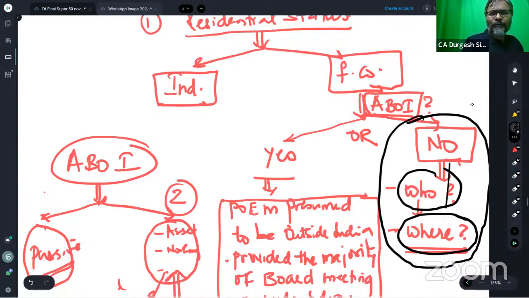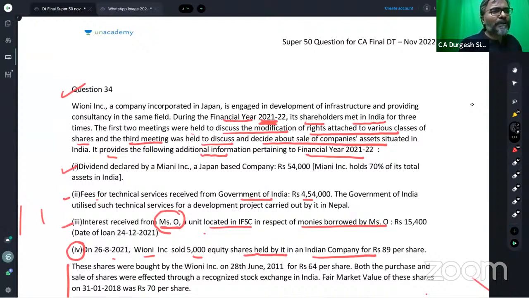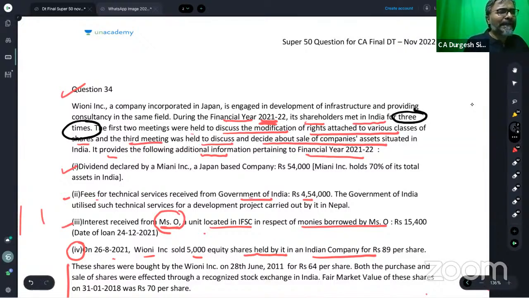Now, if you see in this question, the shareholders have met 3 times. Can you see that? The shareholders have met 3 times. Please tell me then, in this particular context, is that shareholder, by virtue of the information, taking the key managerial and commercial decisions for that foreign company?